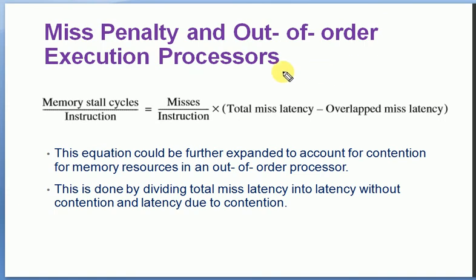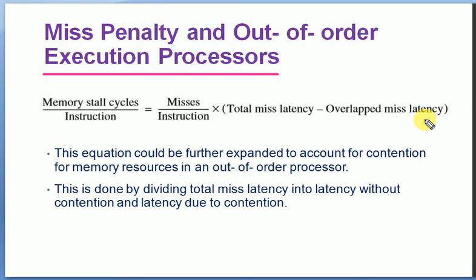Now, miss penalty and the out of order execution process. In the case of miss penalty, if the cache is a miss and there is a penalty to access the data from the primary memory, and if it is following out of order execution in its pipeline, it will calculate the memory stall cycles per instruction, which is equivalent to misses per instruction times total miss latency minus overlapped miss latency.